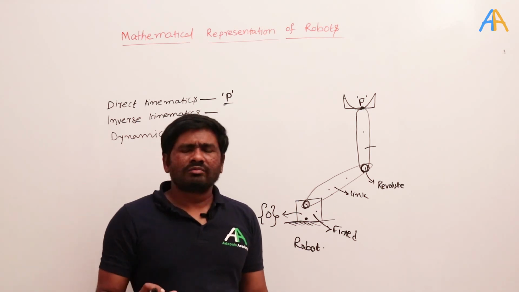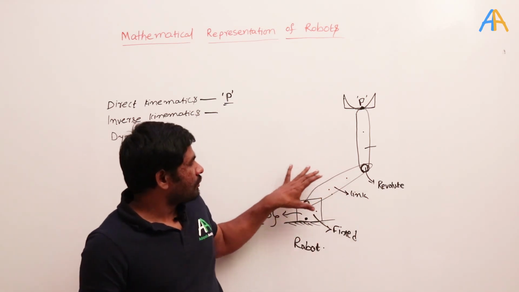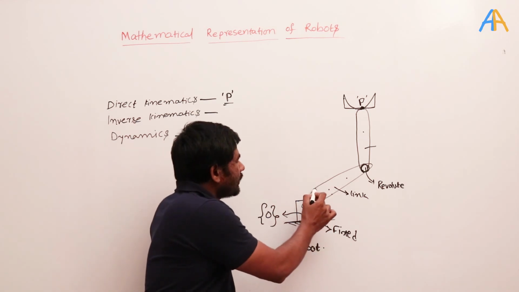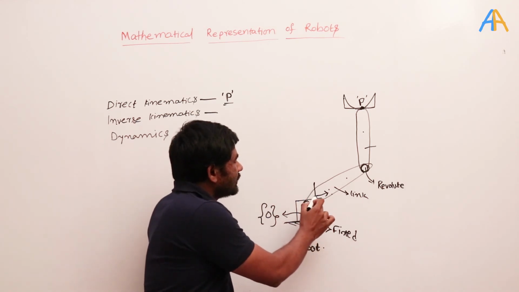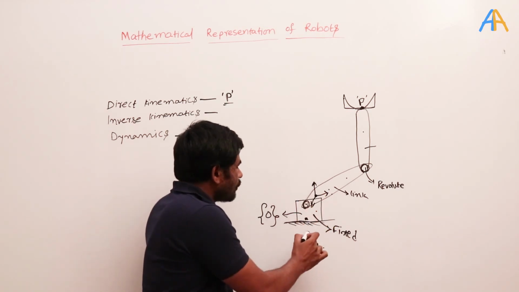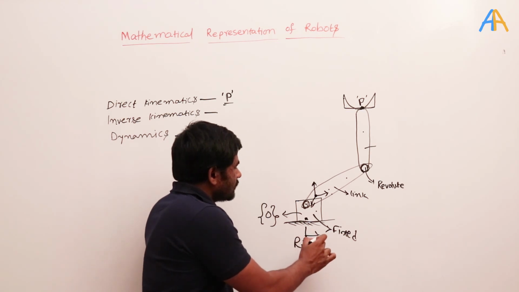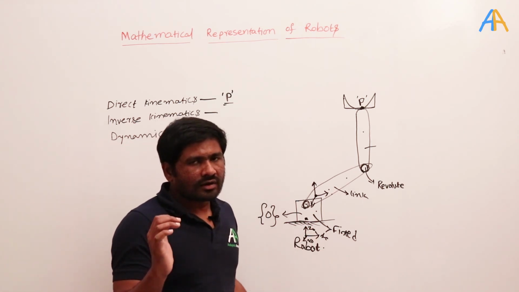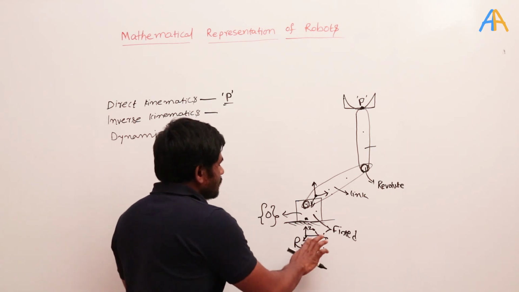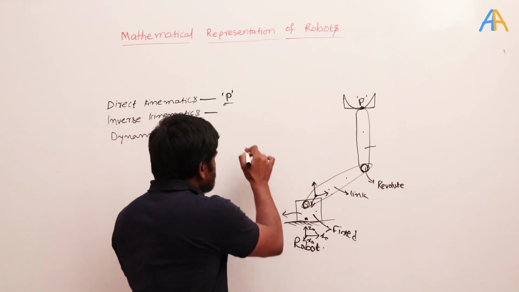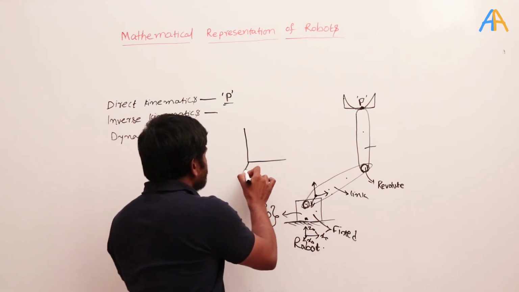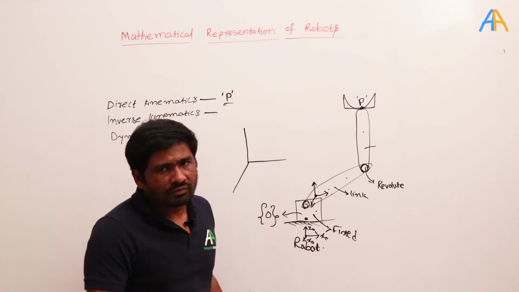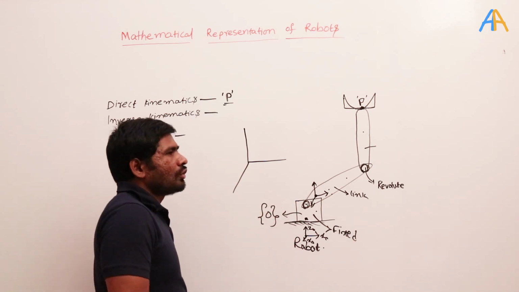Here what I am trying to say is, first of all we need to find out how to transform this particular coordinate axis that I am fixing to this moving link. This coordinate axis is moving with respect to the original coordinate axis that is fixed here. Let's say it is x0, y0 and z0. Always it should follow the right hand thumb rule. So if it is the right hand thumb rule, then it will become x0 here. You remember this: whichever rotation we consider in this chapter, it should always follow the right hand thumb rule.